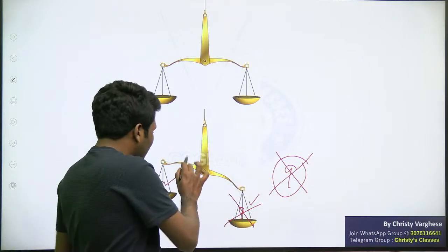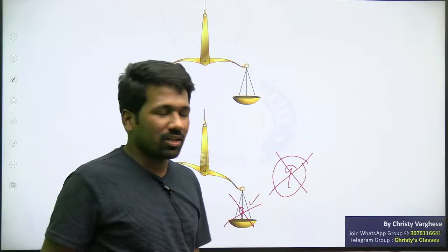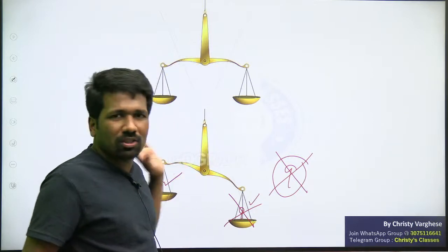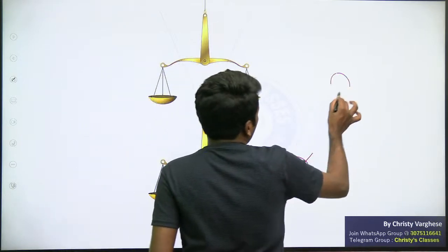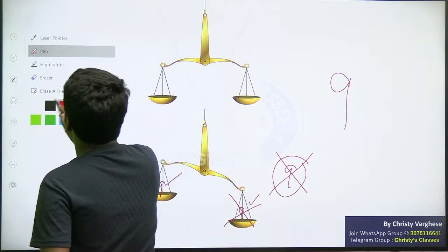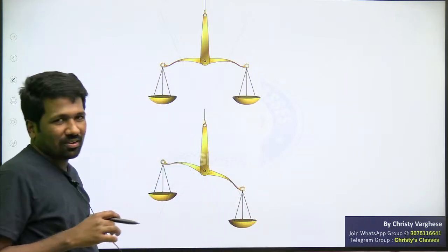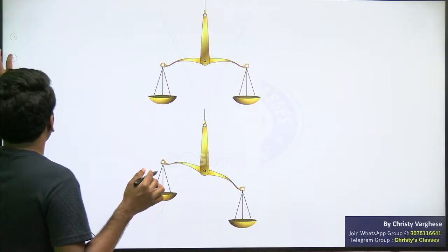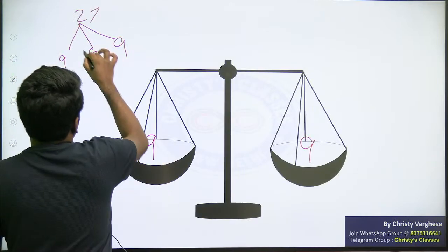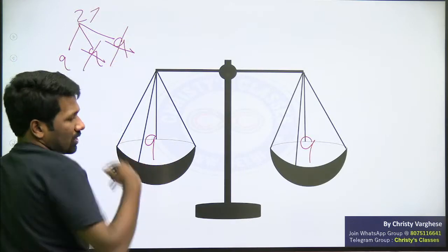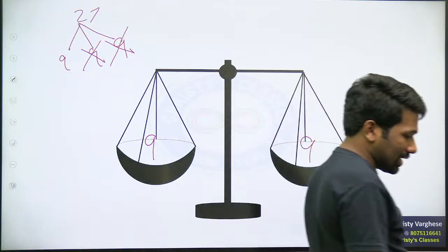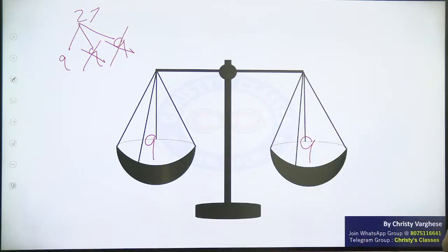So only one set of 9 coins will remain. Either this will happen or that will happen, but in both cases only 9 coins remain. Which one happens, we don't know. But we know that after weighing number 1 we can eliminate two sets of 9 coins. Did you all understand this?